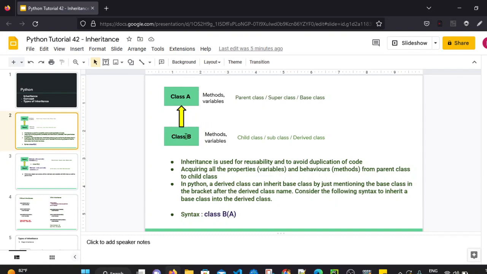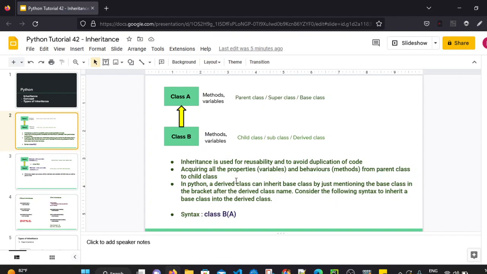So once class B is the child of class A, then a class B object can access methods and variables of class A as well. A class B object can access methods and variables of class B as well, and methods and variables of class A as well via inheritance. So class A is a parent class, also known as superclass or base class. Class B is also known as child class, subclass or derived class.